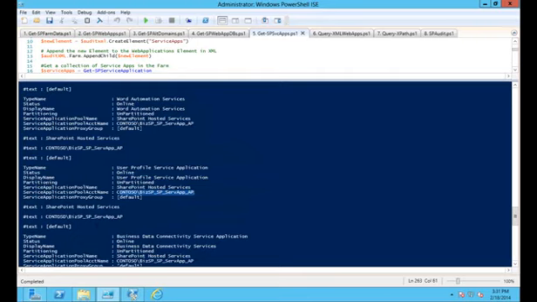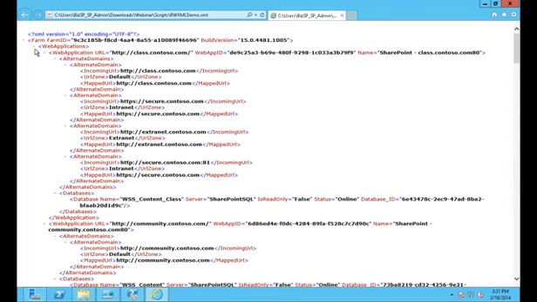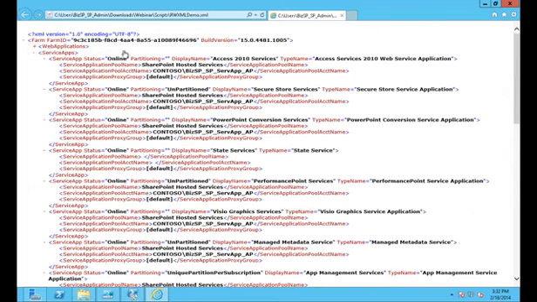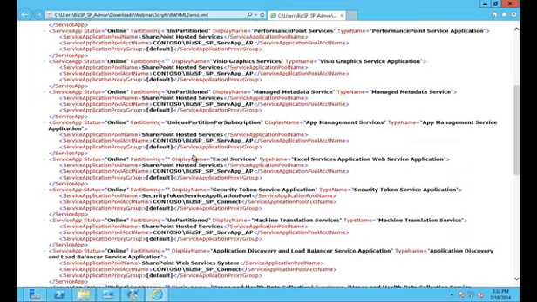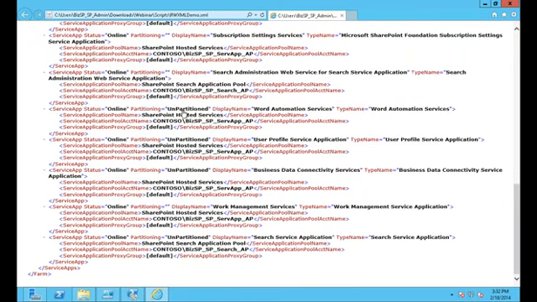That's pretty handy. If we come back and look at the actual XML, we're not going to be looking at web applications. So let's go take a look, minimize that. And now we can see service apps. So now we've got Access 2010 services, status is online, we've got a type name, service app, app pool name, app pool account, service application proxy group. You see here in the next one, secure store application shows partitioning equals unpartitioned. None of my service apps in this farm are actually partitioned, but you can see that they would actually say partitioned or unpartitioned for each of these.